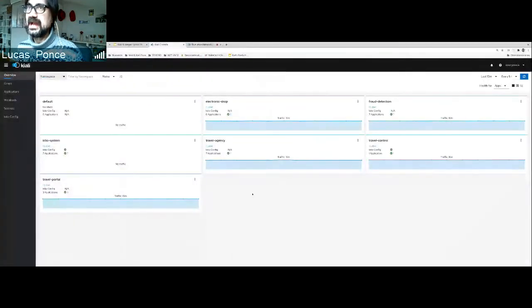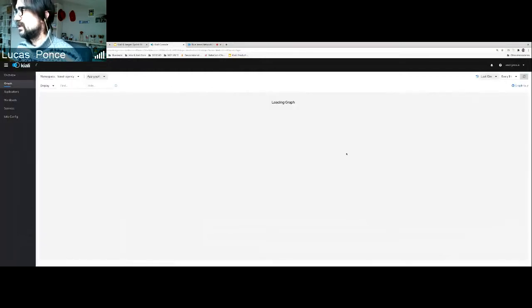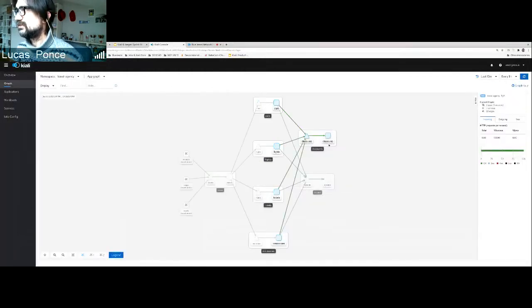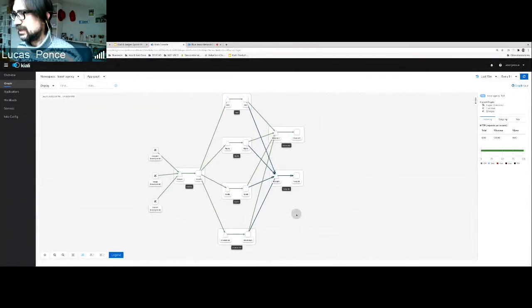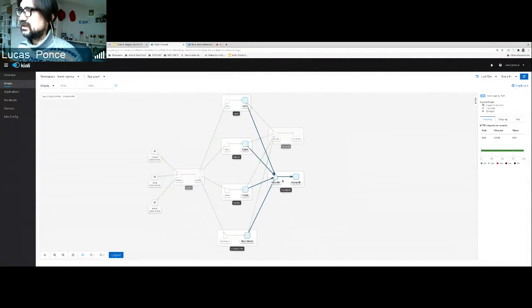So this is my Kiali demo overview, and I have several demo applications with some complexity. One of these demo applications is the Travels application, which is a quite typical microservices application. But as you can see, one of the services is just a data service, in this case a MySQL database.